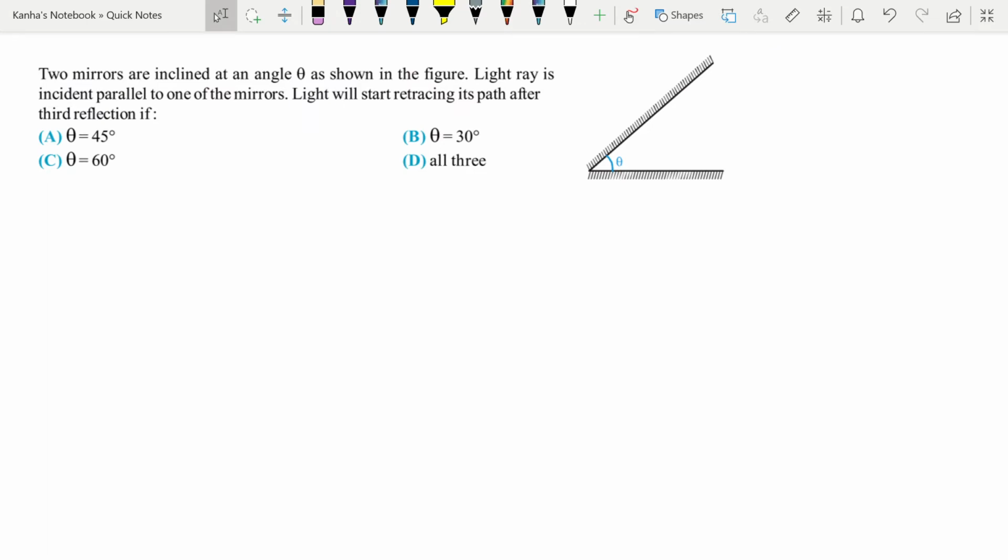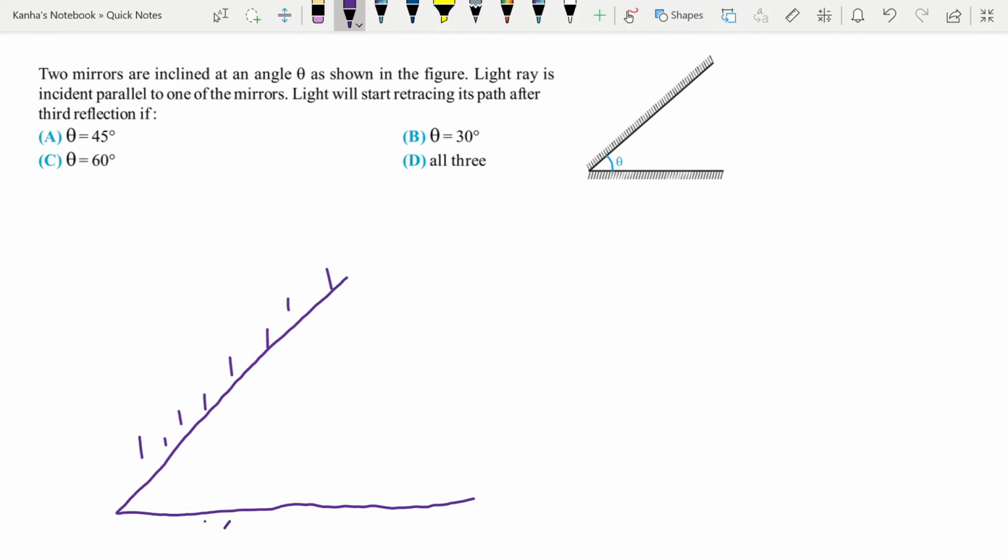Two mirrors are inclined at an angle theta as shown in the figure. Light ray is incident parallel to one of the mirrors. So light will start retracing its path after the third reflection if. Let's just first draw the mirror itself. This is your mirror. Always be ready to draw a rough diagram in the paper. This is your angle theta.